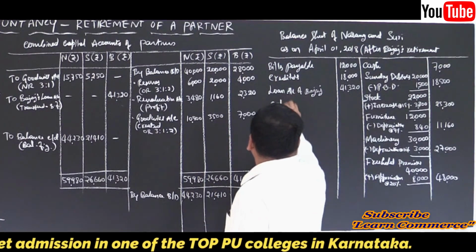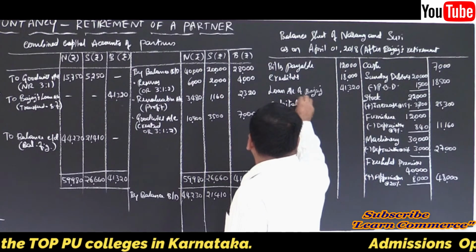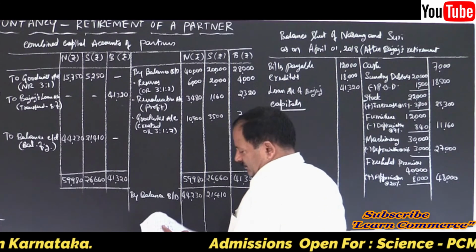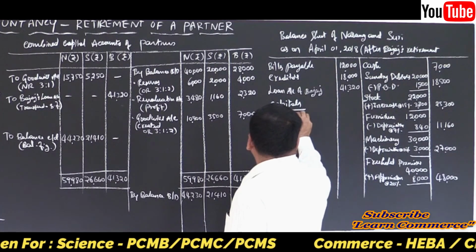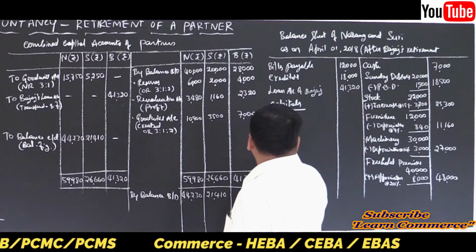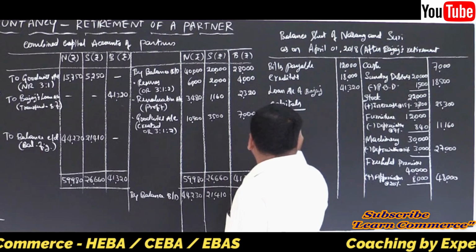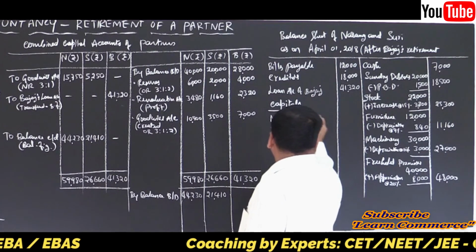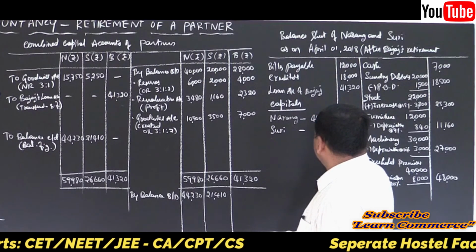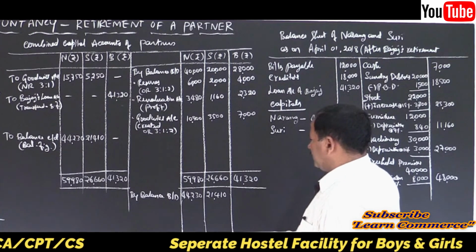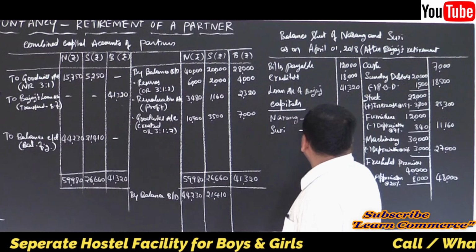No, capitals. Write it. Narang and Suri. Right there. Balance brought down. Narang, Suri. Whatever is brought down, that itself is their capital balances here. 44,230. And 21,410.